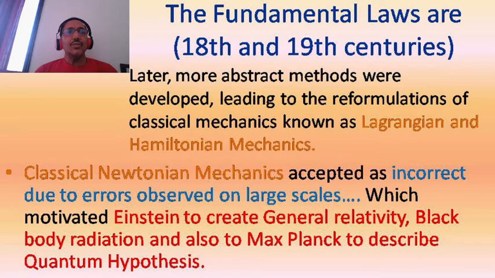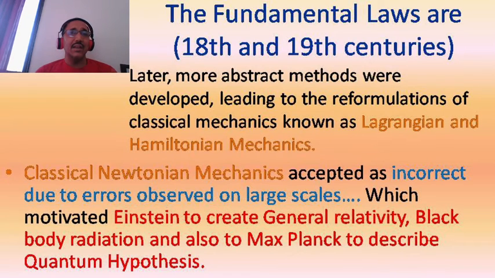But in classical mechanics, many more scientists studied continuously and developed many more theories and fundamental laws to calculate the motion of objects. These are the Lagrangian and Hamiltonian mechanics. These two scientists developed theories to define the motion of macro type bodies. Initially, these were valid for all micro and macro types; there was no such difference.